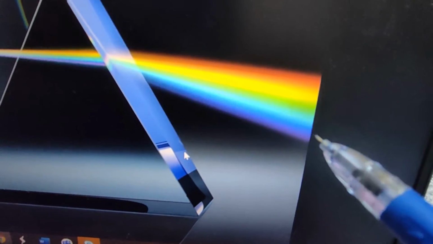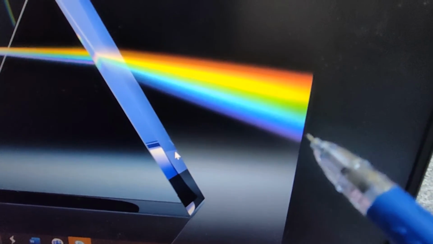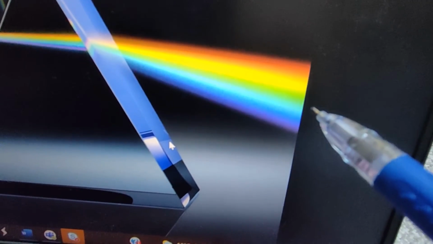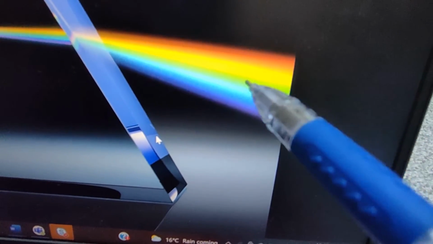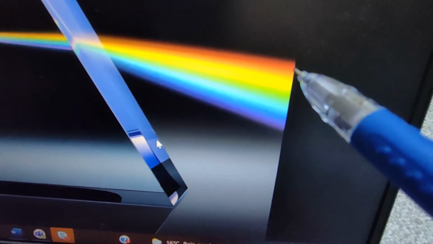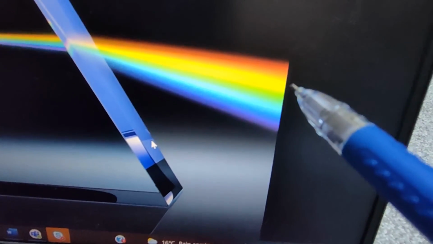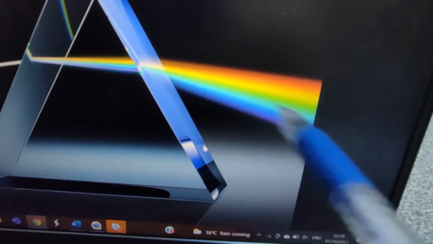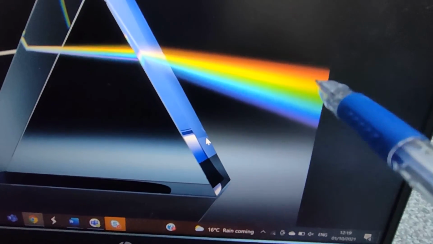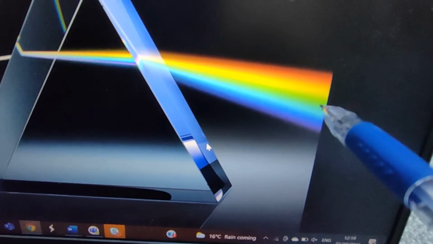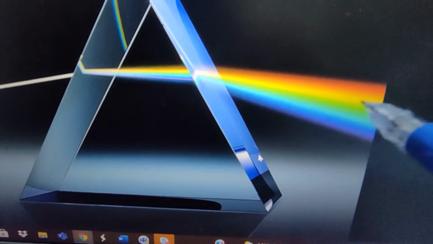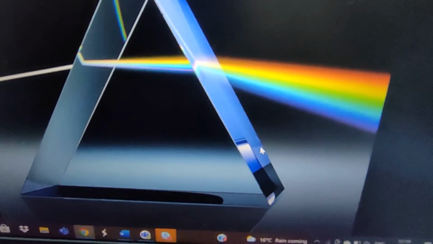Blue color is getting merged with green color. Green color is merging with yellow color. Yellow color is merging with orange color. Orange color is merging with red color. So here we cannot find any gap between these colored bands. So this spectrum is called continuous spectrum.